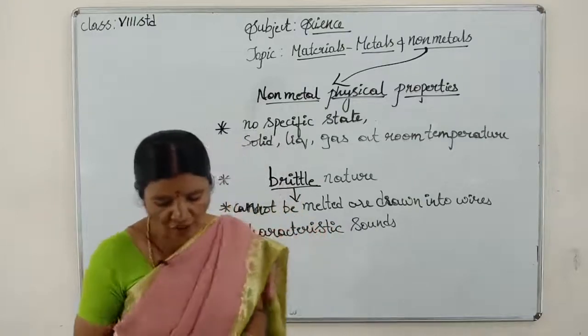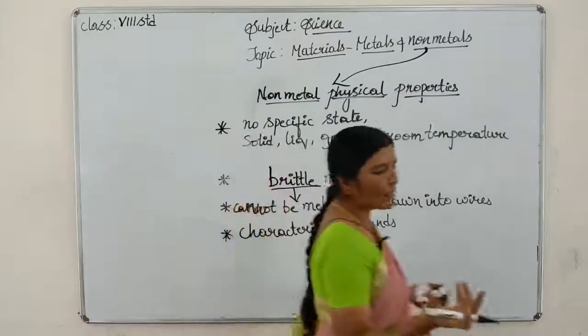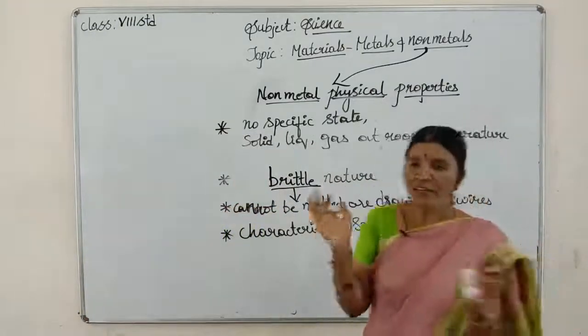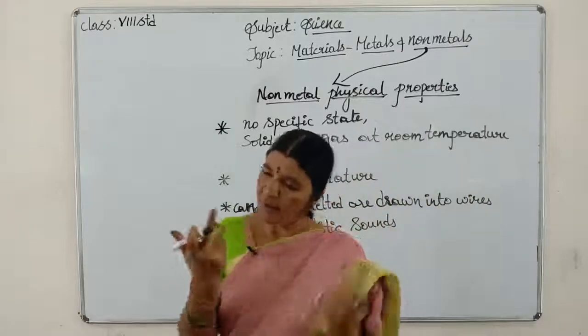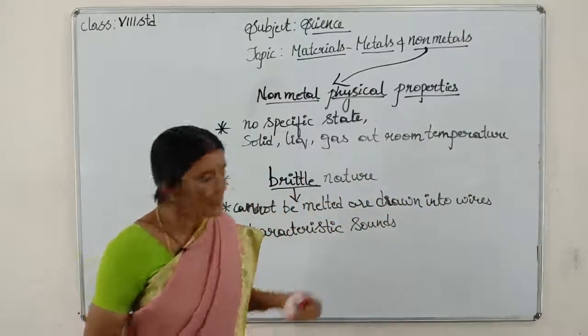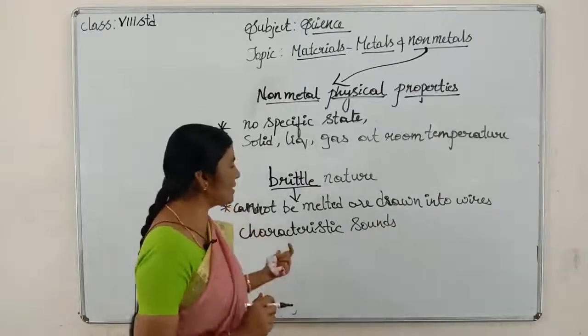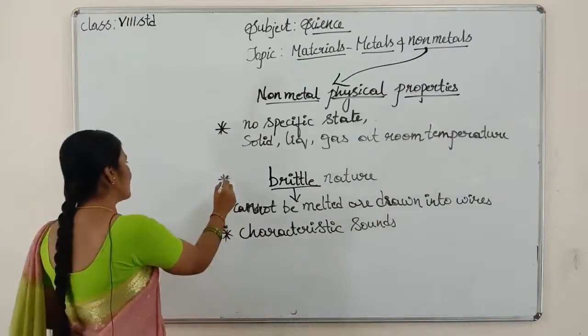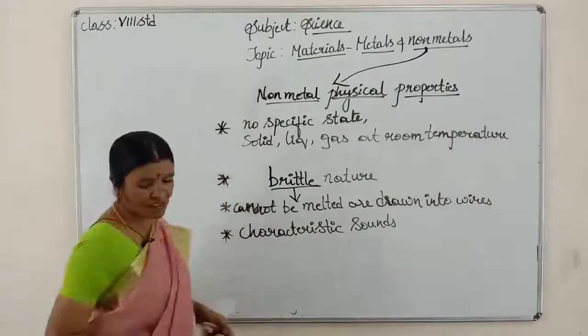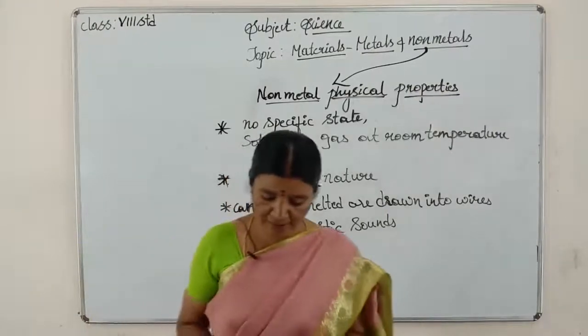Got it, children? For example, carbon. When you hit carbon, we won't get any kind of sound. That is the example of carbon given for characteristic sound. That is the fourth point which we come across in non-metals.